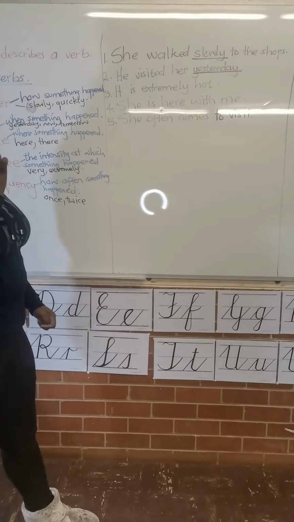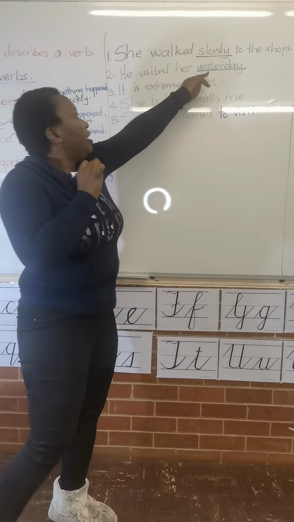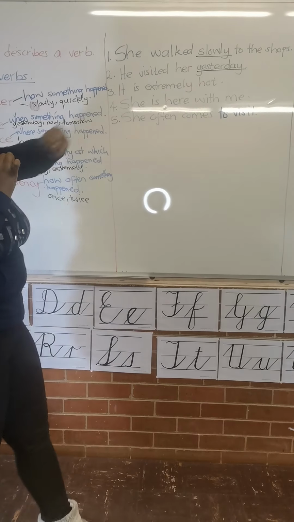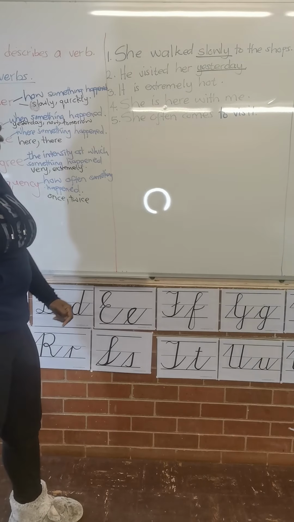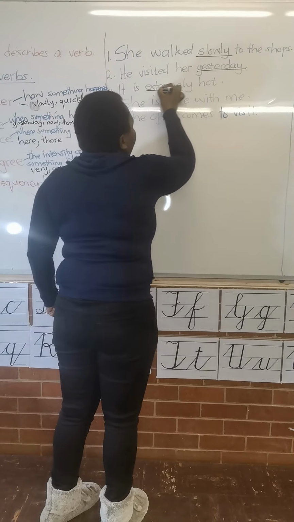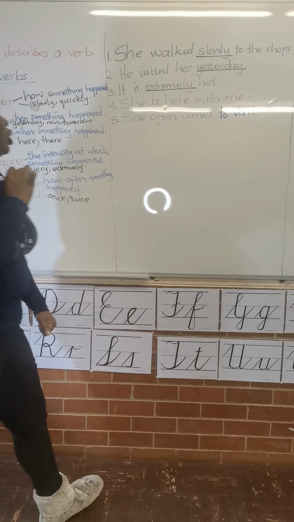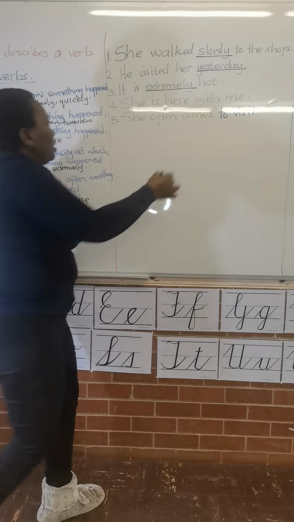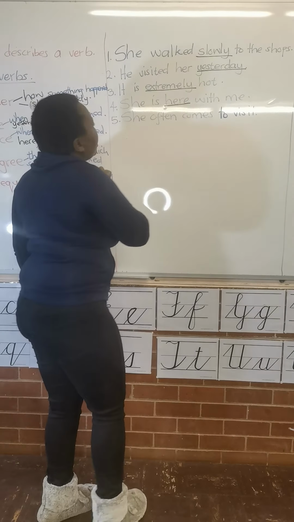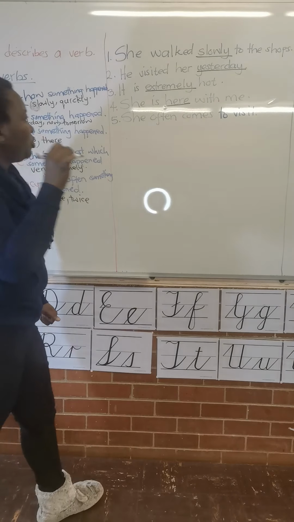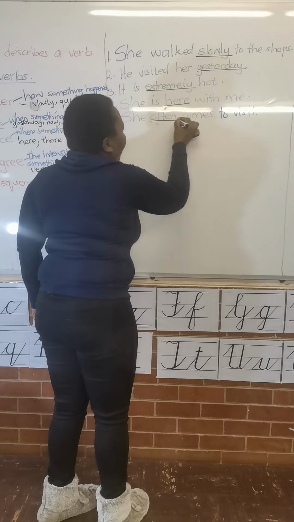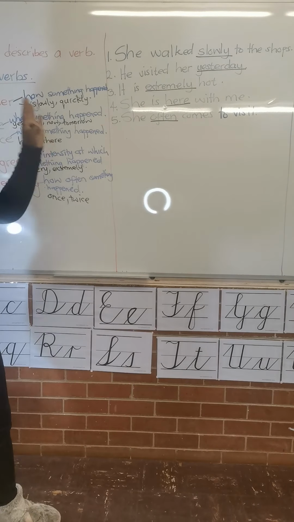When did he visit her? Yesterday. That's our adverb of time. It is extremely hot. There is our adverb. She is here with me. Here. She often comes to visit. There it is. These are our adverbs.